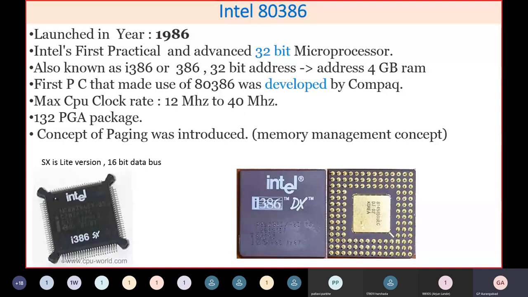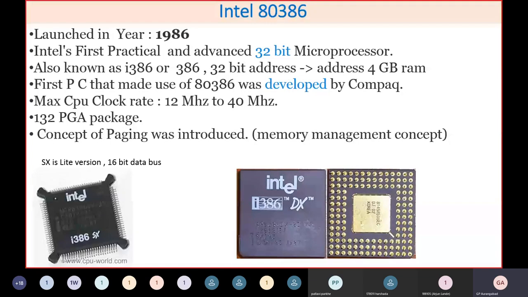And if you have a 32-bit address, you know that the maximum memory, that is 2 raised to 32, you can now address in the range of GB. That is the maximum memory that you can fit in a motherboard having a DX2 processor. It will address up to 4 GB RAM. This was the first 80386 PC developed by Compaq, and its speed was from 12 megahertz up to 40 megahertz, but it was giving a very good performance.